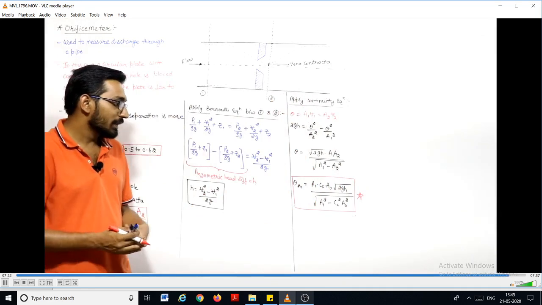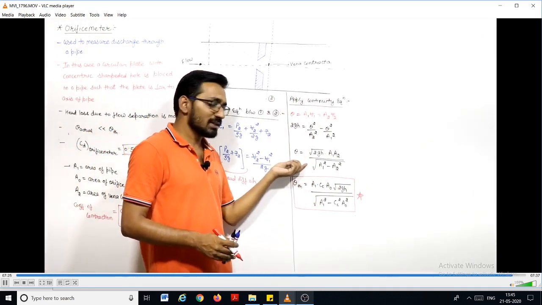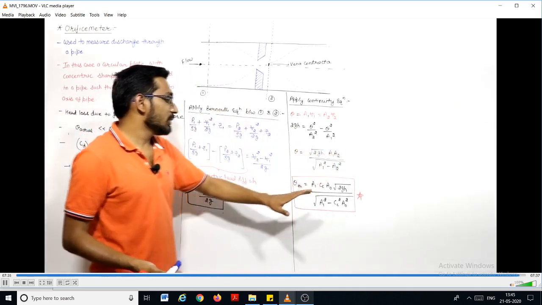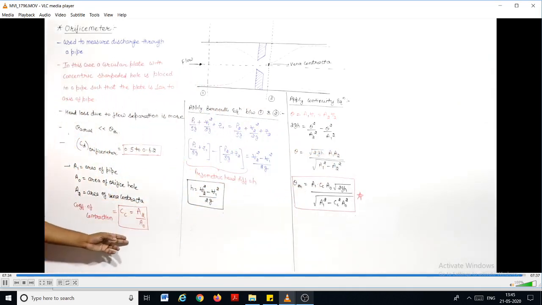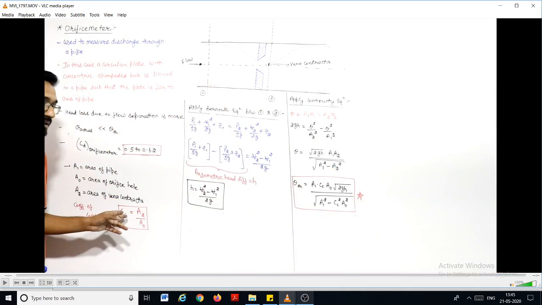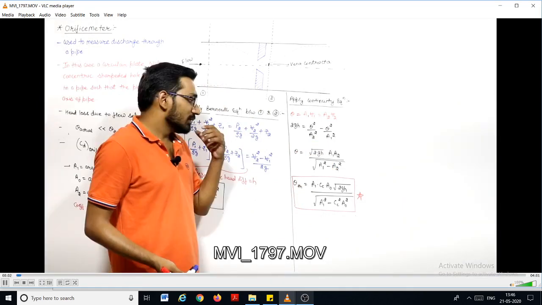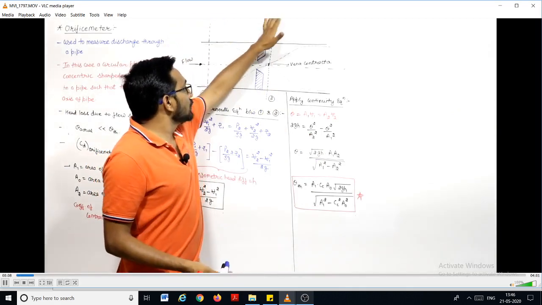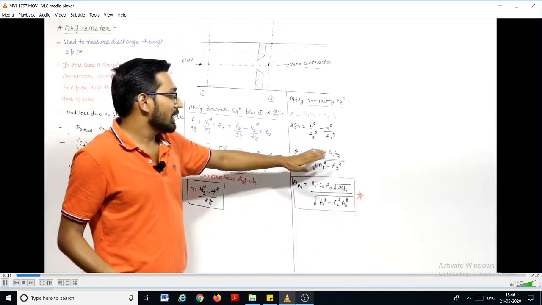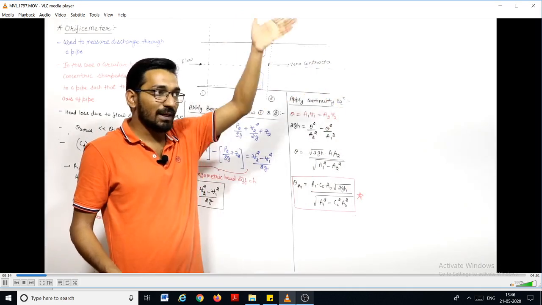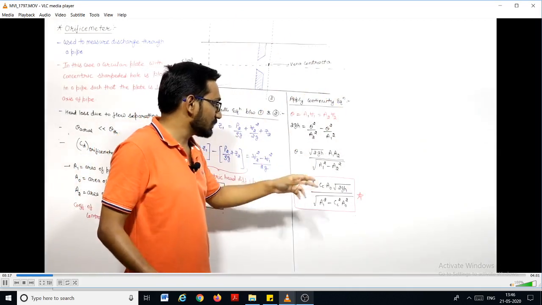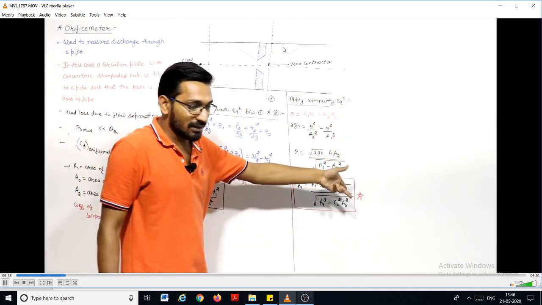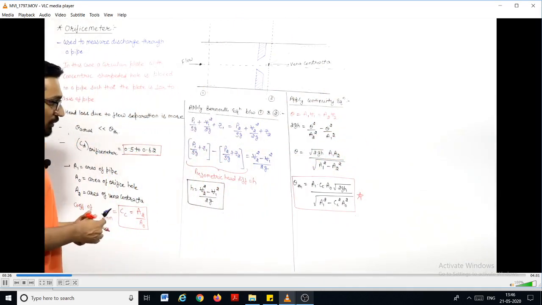Now pay attention, no need to remember this equation separately, because the equations are same in the Venturi meter and the orifice meter. But only in place of A2 you can write A0 into Cc. So just for your understanding, you must remember that we take two sections, one in the pipe and one at the vena contracta. So A1 is in the pipe, and A2 is the area of the vena contracta here. Don't get confused with the throat section in the Venturi meter. A2 is the minimum area. You can remember it like that.